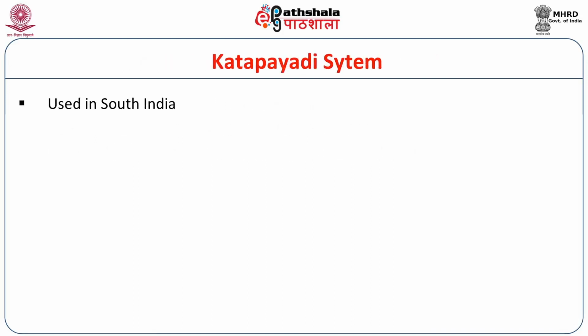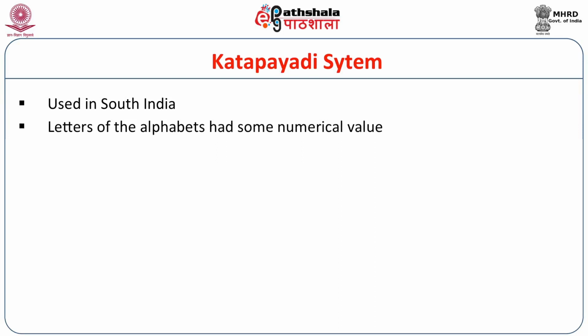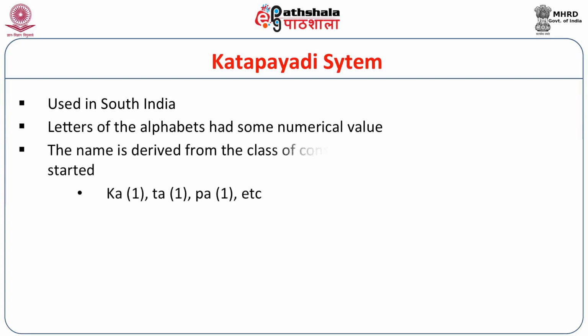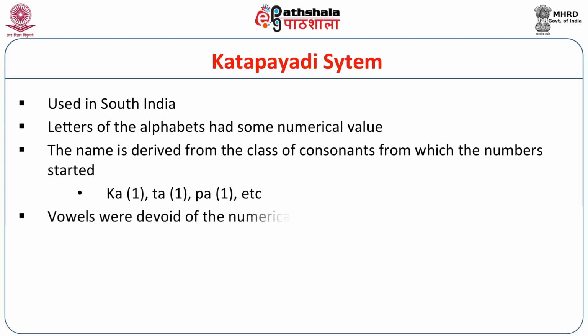Now, in South India, a distinct system was used, known as the Kattapayadi system, and the name is derived from the letters of different vargas of the consonants. The letters of the alphabet had some numerical value. The name is derived from the class of consonants from which the numbering started. Ka stands for 1, Ta stands for 1, Pa again stands for 1.